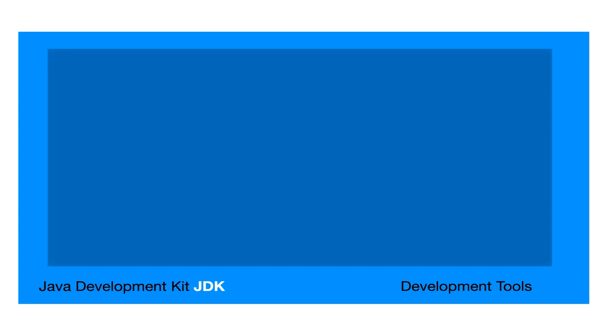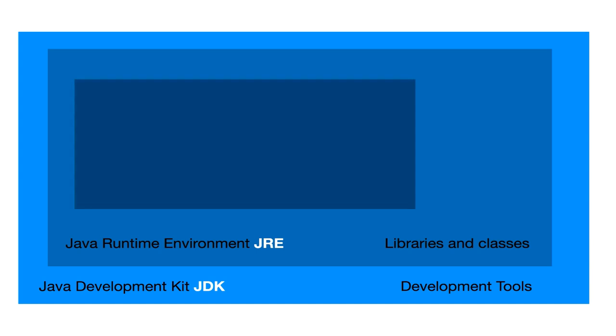One, we have the Java Runtime Environment, or the JRE, and this contains all the libraries and classes for us to develop these applications. But more importantly, inside we have something known as the JVM, or the Java Virtual Machine. This is what is actually responsible for executing your Java programs.